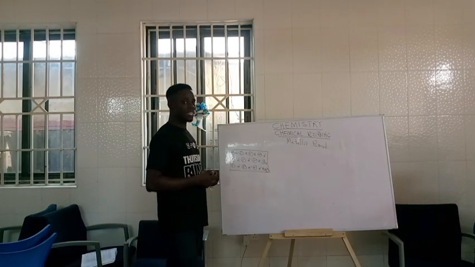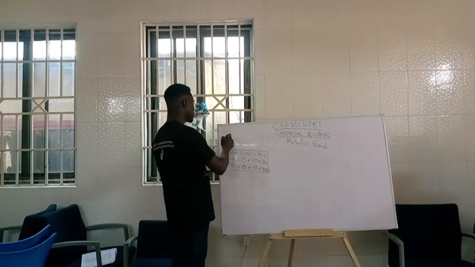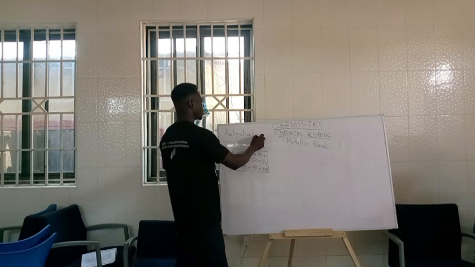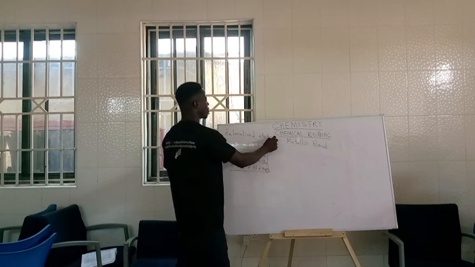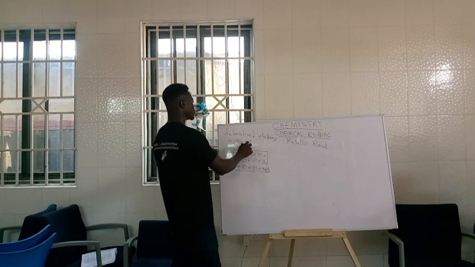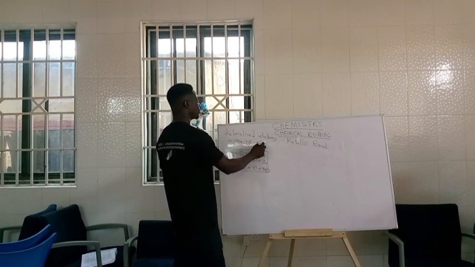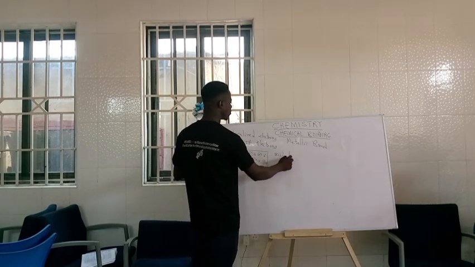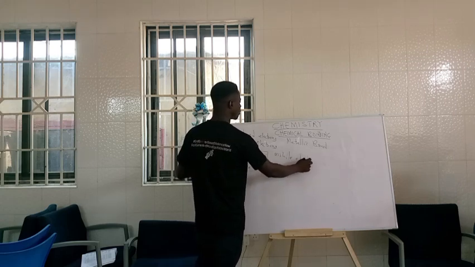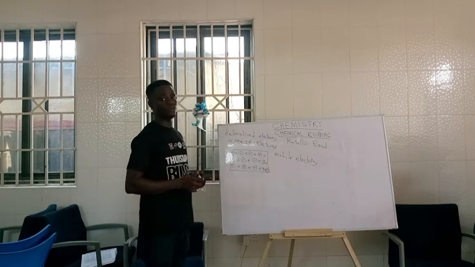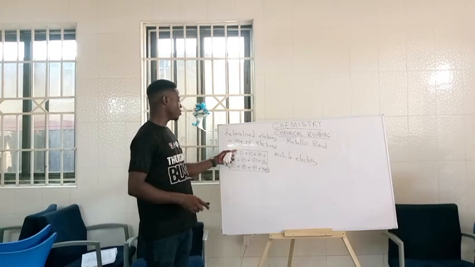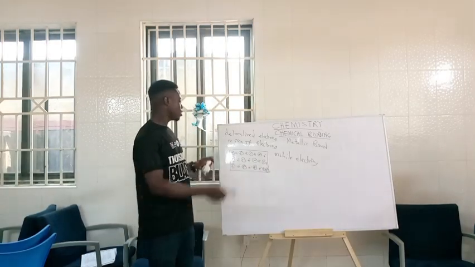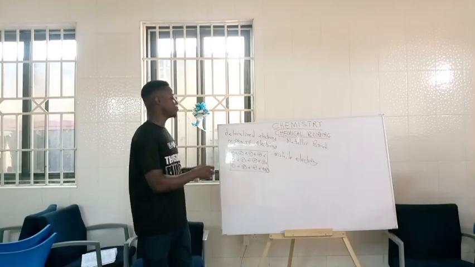Now, we are using the word delocalized electron. Either you use the word delocalized, or sea of electrons, or someone uses the word mobile electrons. These electrons are movable, they move. So for this type of metallic bond to occur, there should be these delocalized electrons around this fixed cation.